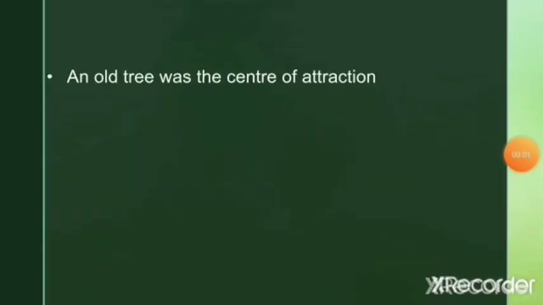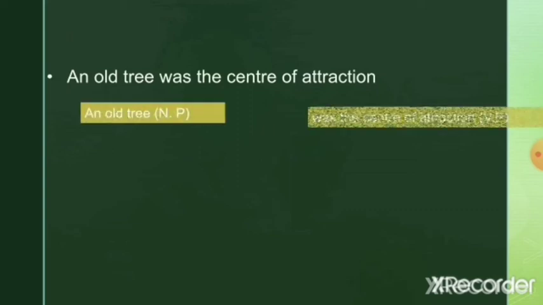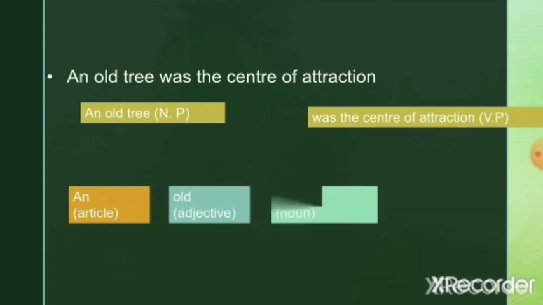See this sentence. An old tree was the center of attraction. Surely they are talking about the tree. So put all the words that come along with the subject tree in the noun phrase and the remaining part of the sentence is the verb phrase. Now how will you further divide the noun phrase here? You know that an is an article, old is an adjective and tree is a noun.